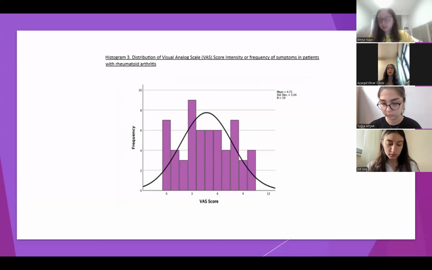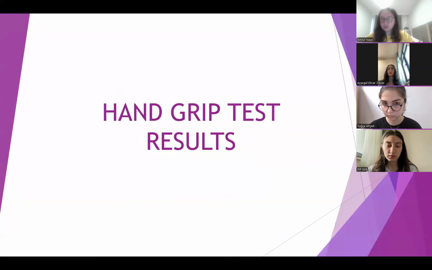The uniform distribution suggests that pain management is a critical component of care for all patients with rheumatoid arthritis, regardless of sarcopenia status. The considerable proportion of patients reporting high pain levels, from 6 to 10, highlights the ongoing need for robust and effective pain relief interventions. Given the wide variation in pain intensity, individualized pain management strategies are essential to adequately address patient-specific needs and quality of life. And I will continue with hand grip test results.